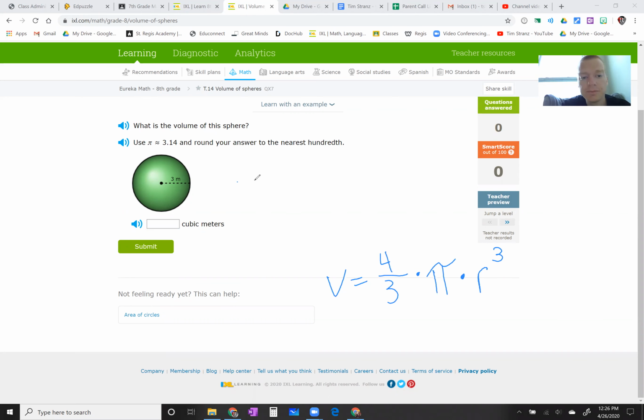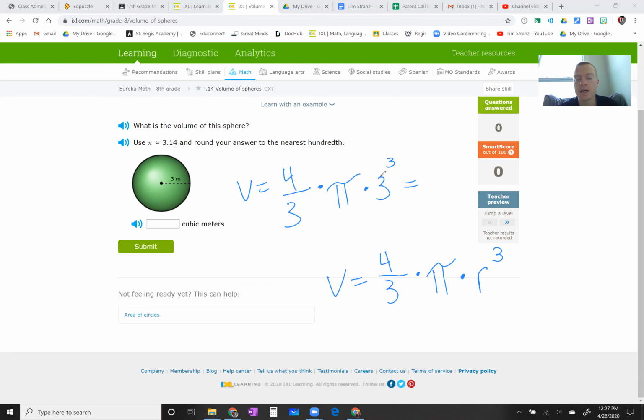So the volume is going to be 4 over 3 times pi times the radius, which is 3 cubed. Okay, so get out your calculator now and let's plug this in. So we have 4 divided by 3 times 3.14 times 3 cubed, which is, remember, 3 times 3 times 3.